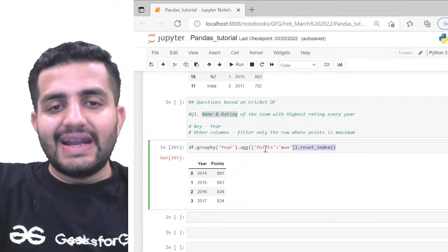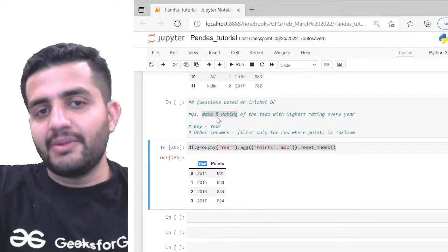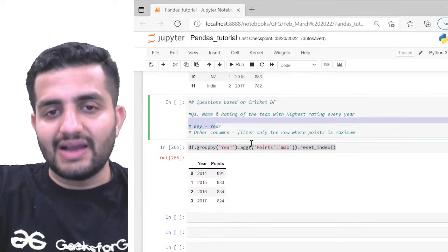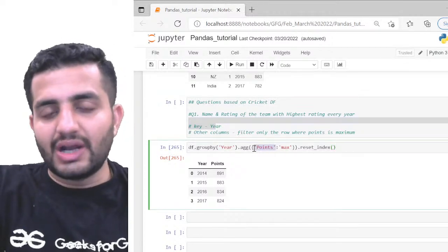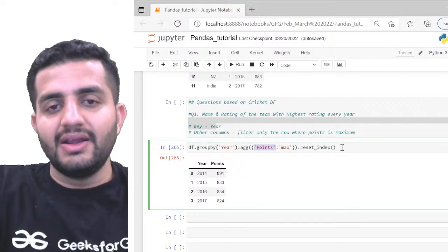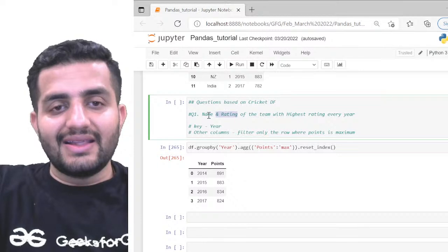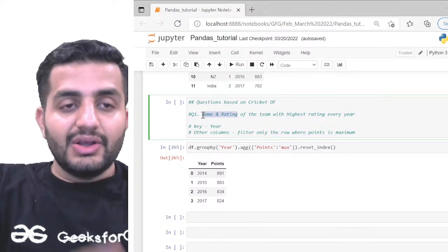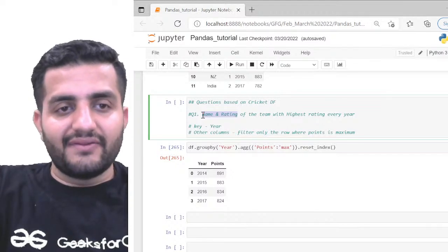Now this is my one data frame I have. In this data frame I have year and the points, right? But I don't have the name here, and I cannot have the name because I want to only perform the aggregation on top of points. I do not have any aggregation to be performed on the name, right? So now this is a problem, but in the end I want both the rating and the name to be displayed, right? So in this case, we have to somehow merge the different data frames.